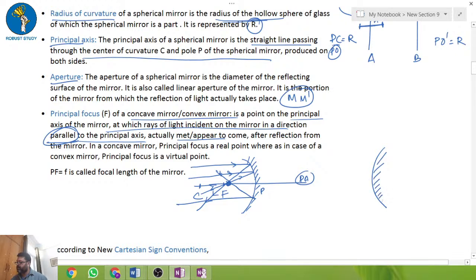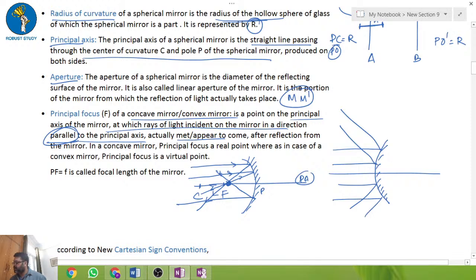Or in case of a convex mirror, what happens?